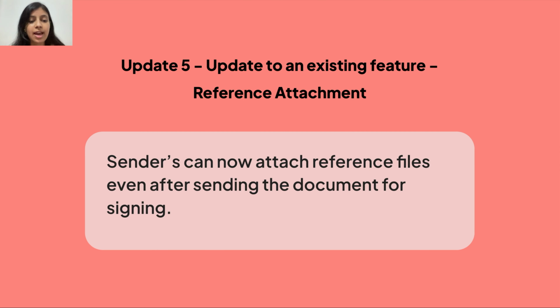The last update we have is with regard to reference attachment. For users who execute Leegality via custom Excel upload, there was no way you could actually attach a reference document when you're sending the document for signing. You either had to send it separately in a different flow or you had to send it manually. But with this update, senders can now attach a reference attachment after the document has been sent for signing. So I'll show you how you can do this in your sandbox.